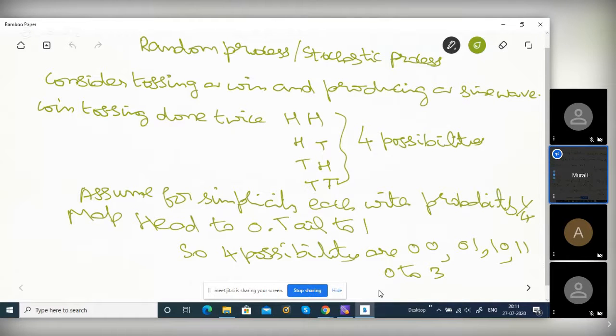So we started with some introduction to probability, right? We started with variance, mean, all those things, Gaussian distribution, uniform distribution, continuous and discrete. So now we'll talk a little bit about random process or stochastic process. Then about pulse shaping, matched filter, and I'll also explain what is ISI.